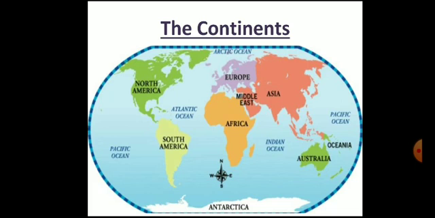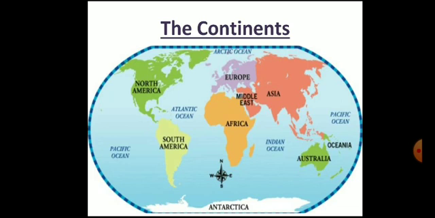Asia, Africa, North America, South America, Antarctica, Europe and Australia. This map denotes the continents, and some colors are filled in there. First one is light green, North America; light yellow, South America; purple is Europe; light orange is Africa; dark orange is Asia; and dark green is Australia. Okay, then denote the colors of the continents.